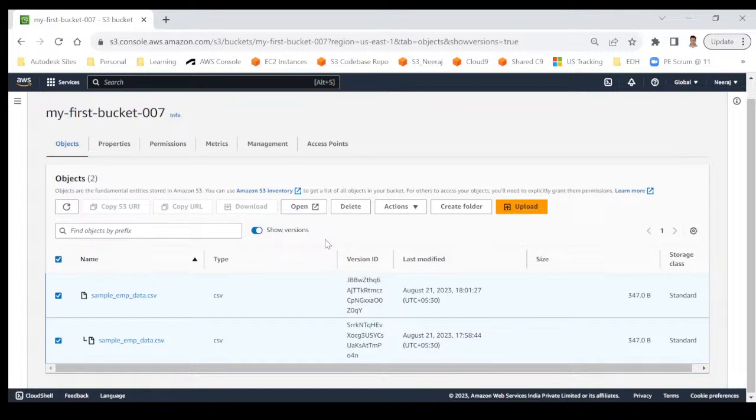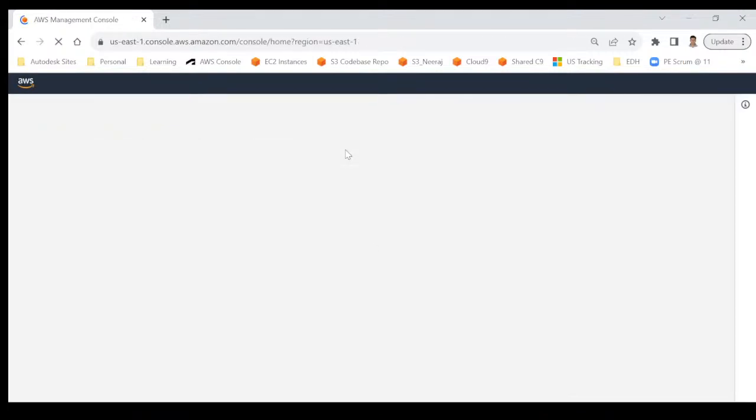And not only manually, when you are reading this file programmatically, you can list all the versions, and out of the available versions you can choose whether you want to read the latest version of the file or an older version of the file. That's completely possible. Okay, so friends, with this we are done with S3. I hope you understand what S3 is all about.